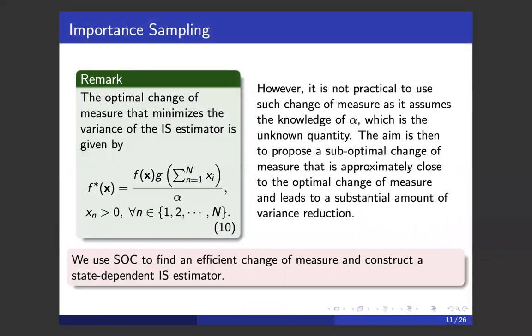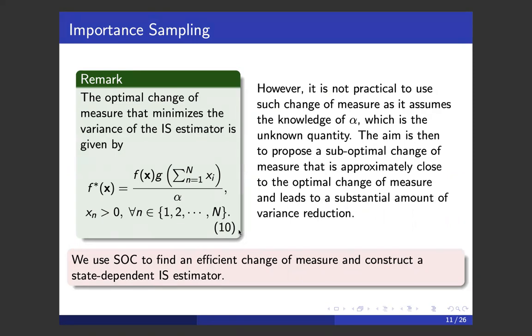Note that the optimal change of measure that minimizes the variance of the importance sampling estimator is given by this expression, which depends on our quantity of interest, which is an unknown quantity. And the aim is then to propose a suboptimal change of measure that is very close to the optimal change of measure and leads to a substantial amount of variance reduction.